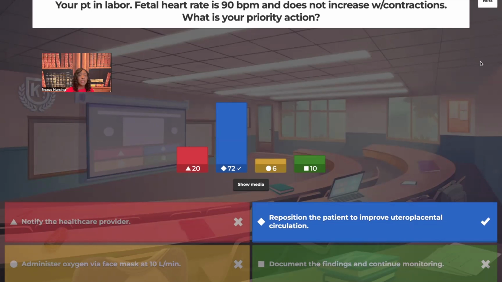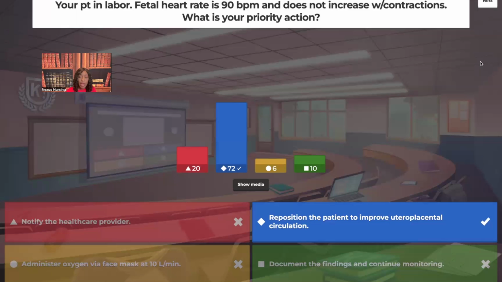Okay. Next, administer oxygen via mask at 10 liters. Giving oxygen, that would be after you reposition because the problem isn't oxygen, right? The oxygen is in the hemoglobin that's in the RBC that's in the blood. The problem is most likely cord compression. So that's why you're going to reposition.